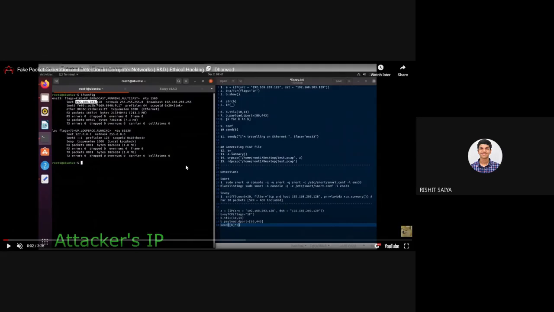What I have essentially done here is take two virtual machines. One is Ubuntu 64-bit, which we'll call the attacker, and a clone of Ubuntu 64-bit is the target.